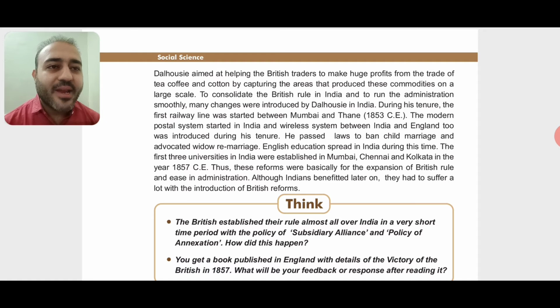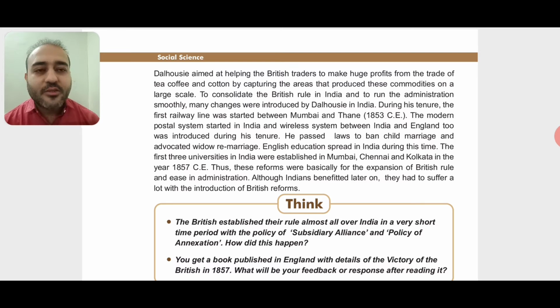Next, Dalhousie aimed at helping the British traders to make huge profits from the trade of tea, coffee and cotton by capturing the areas that produced these commodities on a large scale. As we know, when the Britishers came to India, they just came in the form of traders, and when they were trading, they were supposed to pay taxes to the kings.